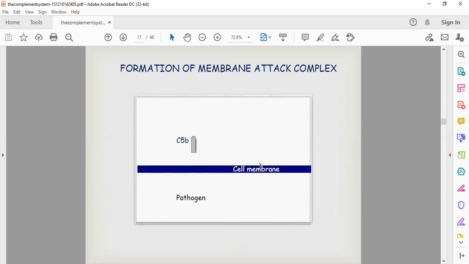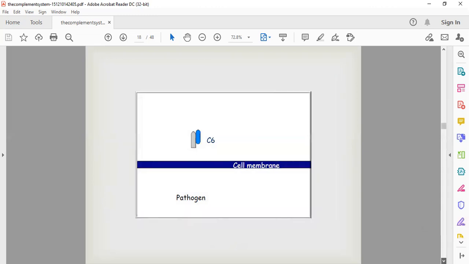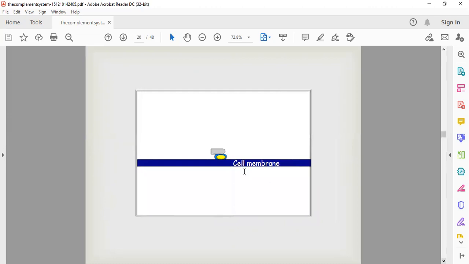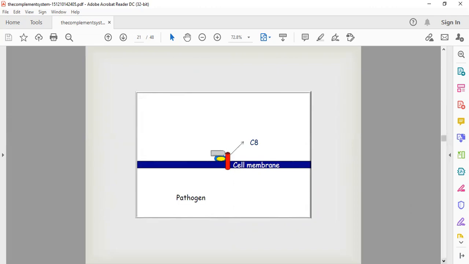So the cycle will start now. The main thing will start now. The cell membrane is here and the C5b complex will bind here, followed by the binding of C6. Then C7 will bind to the C6, and after that C8 will bind and it will come to the cell membrane. Okay, this is C8 and it has been bound to the cell membrane.